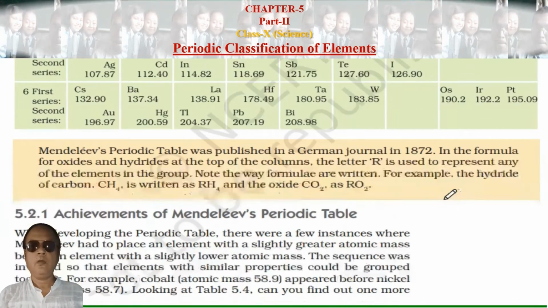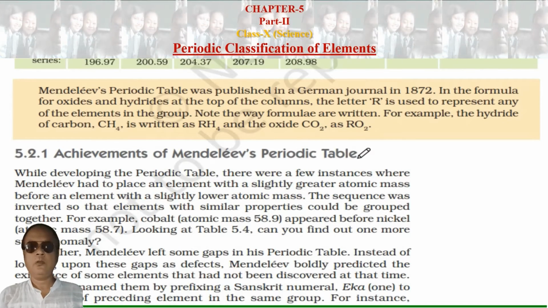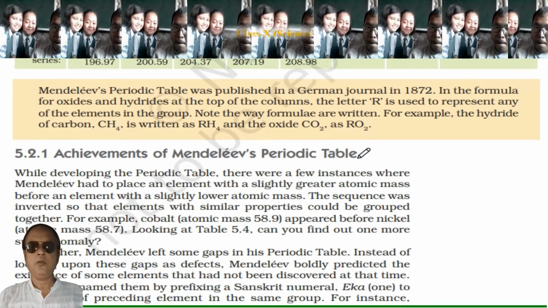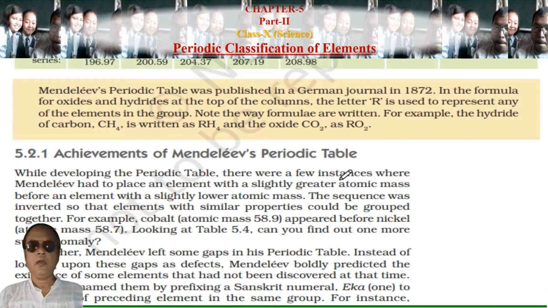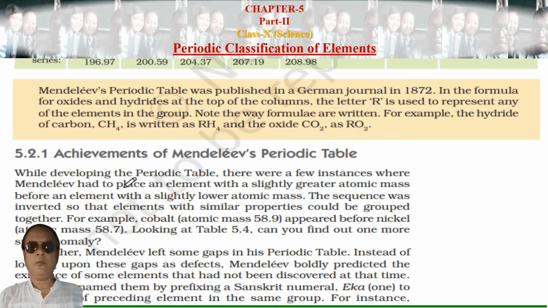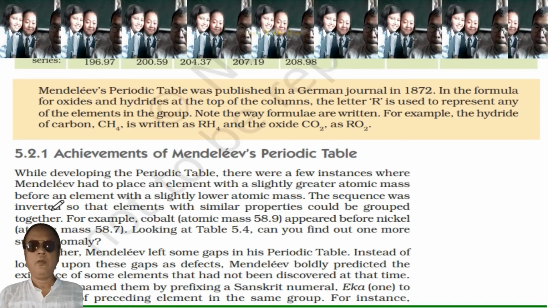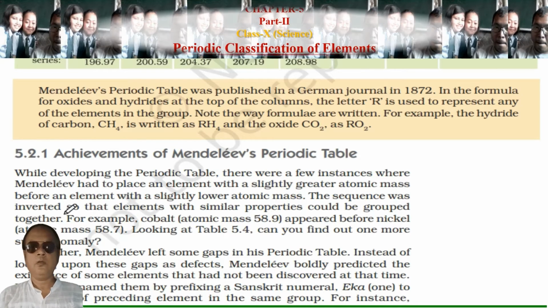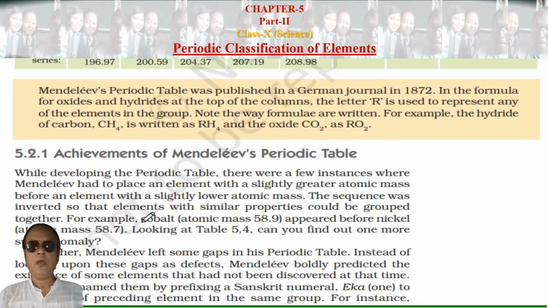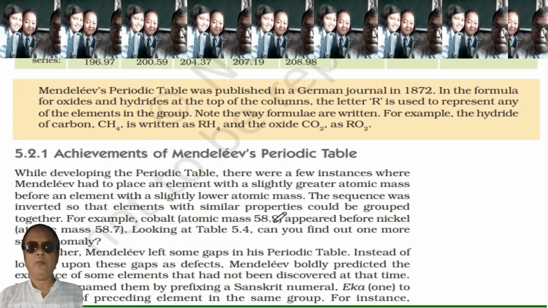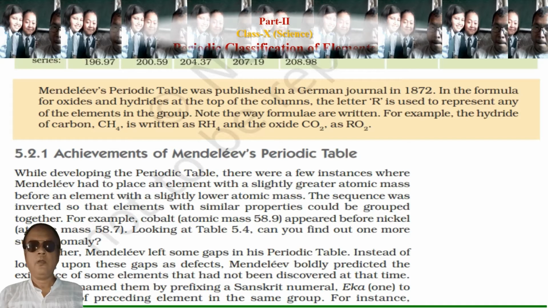Now we will study the achievements of Mendeleev's periodic law. While developing the periodic table, there were a few instances where Mendeleev had to place an element with a slightly greater atomic mass before an element with slightly lower atomic mass. The sequence was inverted so that the elements with similar properties could be grouped together. For example, cobalt, atomic mass 58.9, appears before nickel, whose atomic mass is 58.7.